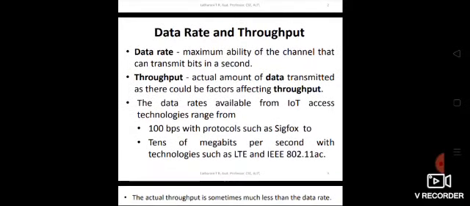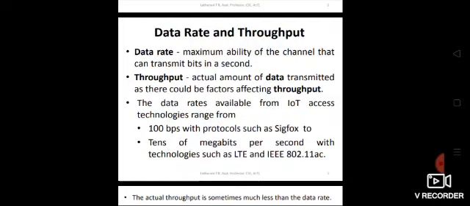Then we'll study in detail all of those characteristics: data rate and throughput. The data rate is the maximum ability of the channel to transmit bits in a second. Throughput is the actual amount. As I told you, data rate is the fixed one; throughput is practically how much is transmitted.